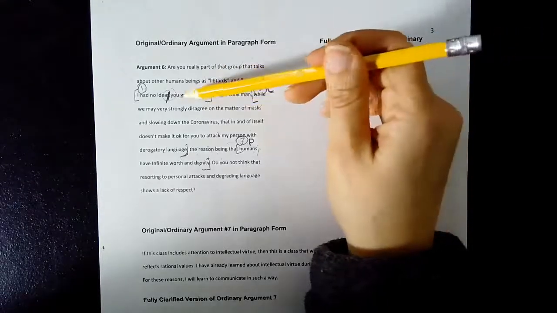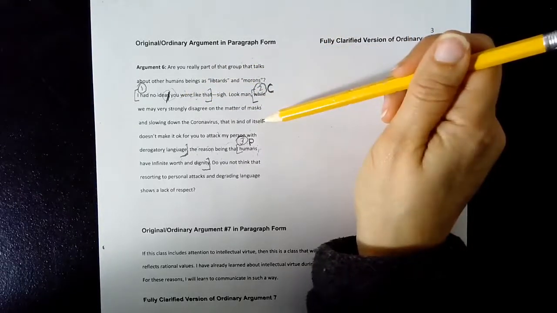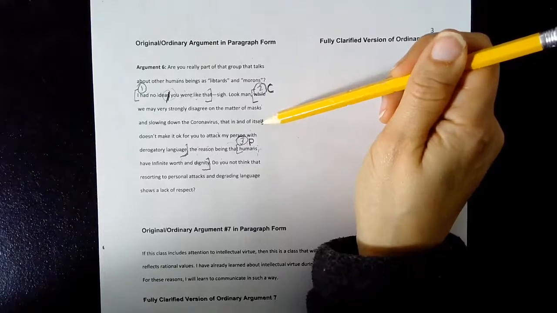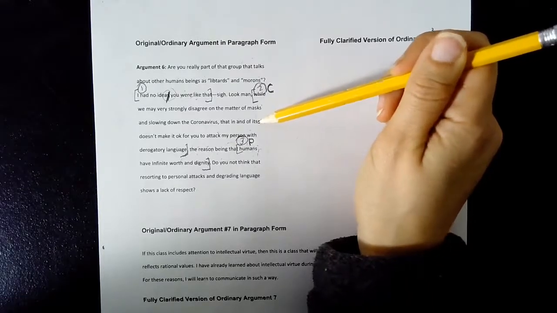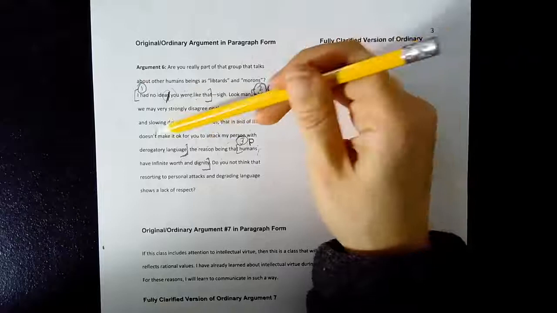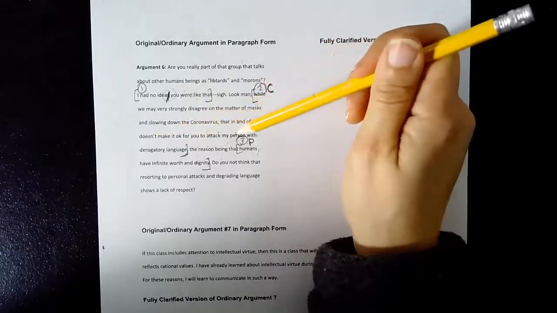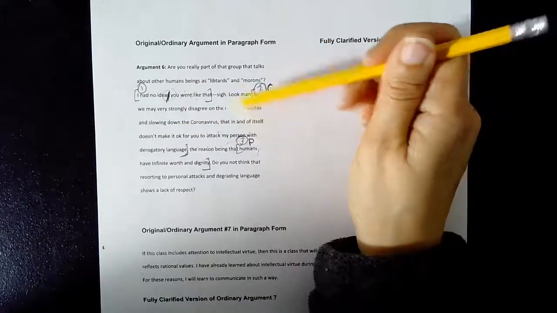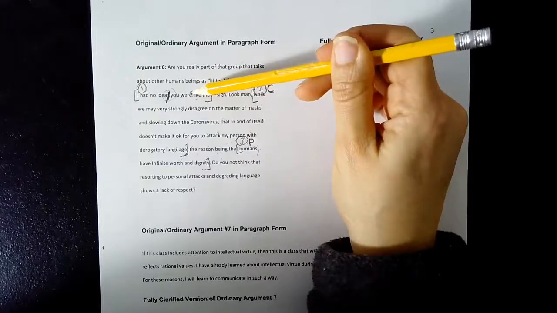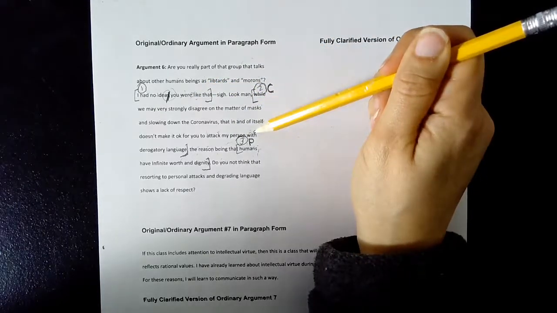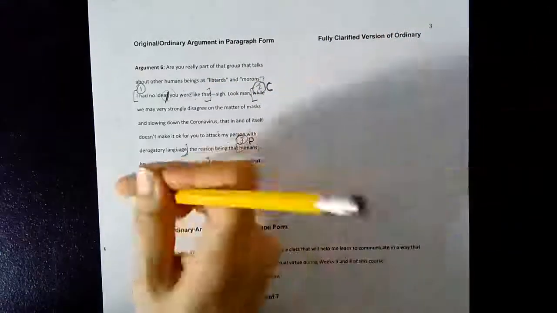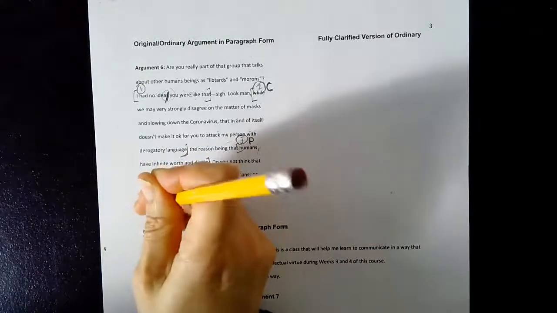Does this have anything to do with proving that their conclusion is true? That disagreeing. They're saying, just because we have disagreement, it doesn't make it okay for you to attack me, my person. Does this have anything to do with proving a conclusion is true? No. So let's go ahead and do the argument diagram.